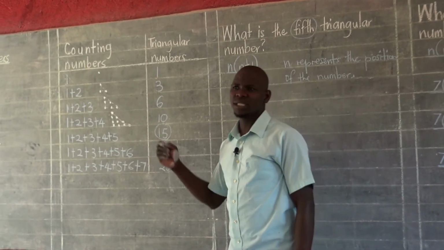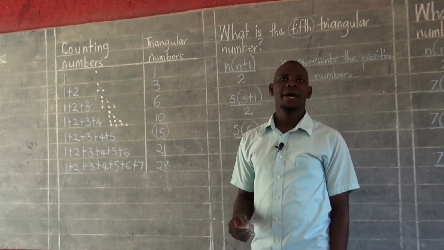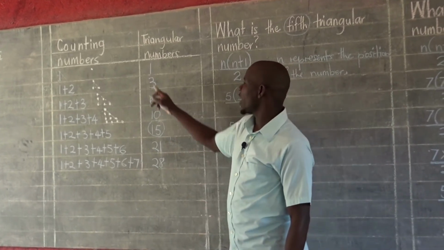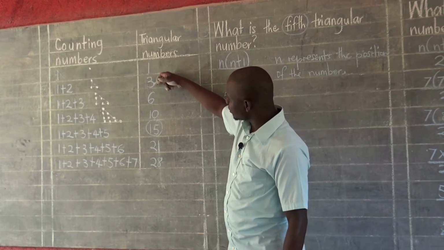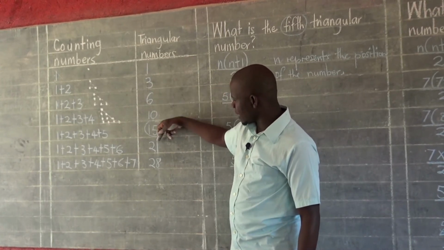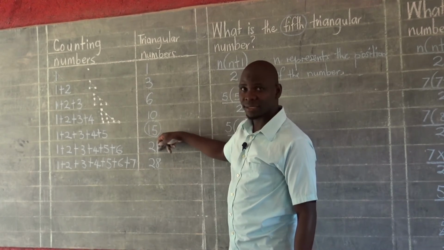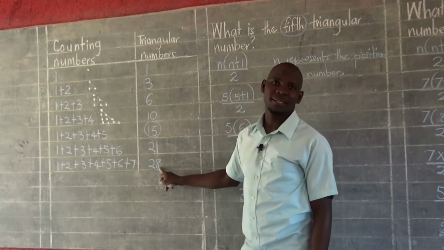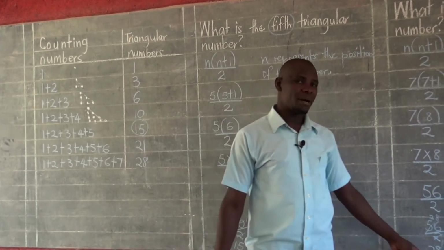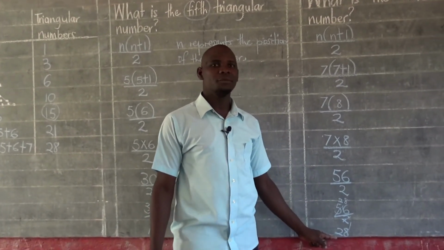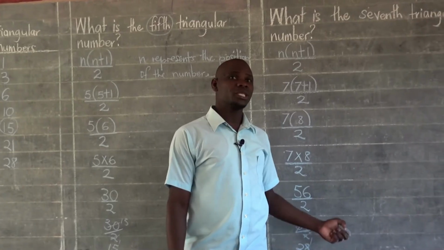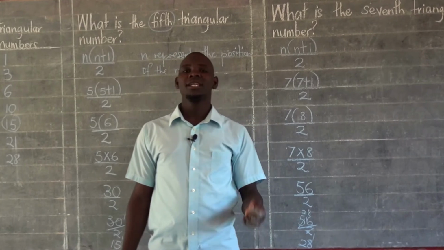But let's count and prove whether really 28 is in position number 7. So we have position number 1, 2, 3, 4, 5, 6, and 7. Are we together? It's true that the triangular number 28 is in the 7th position.